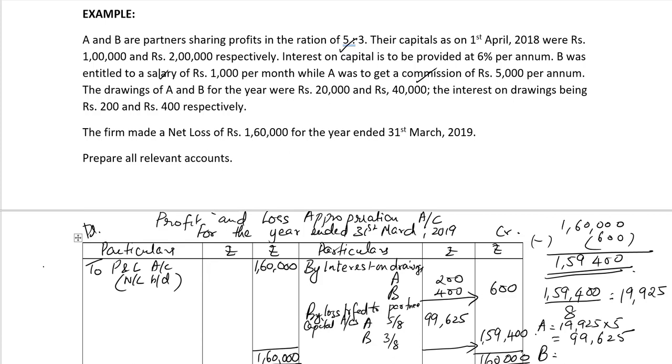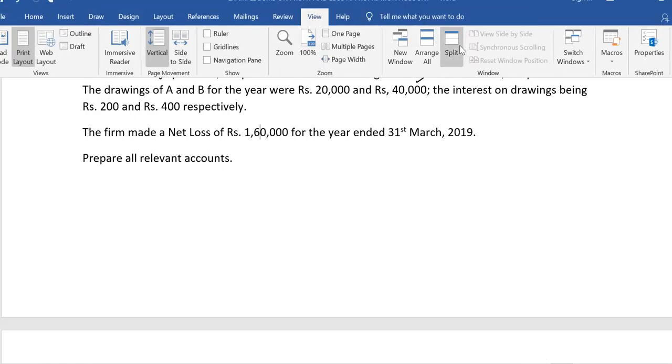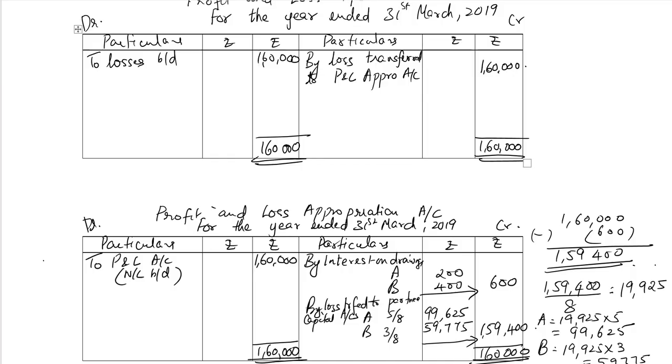Whereas B gets 19,925 into 3, which is equal to 59,775. So, we can see the answer after I remove the split. So this is the answer.